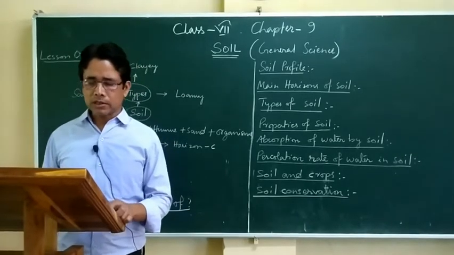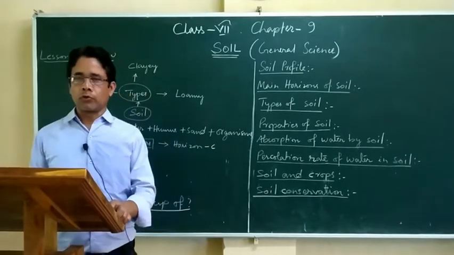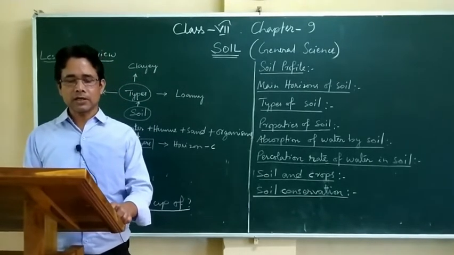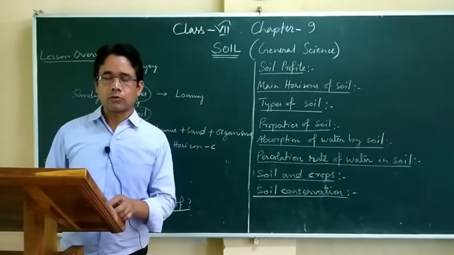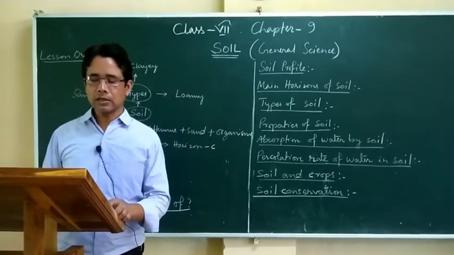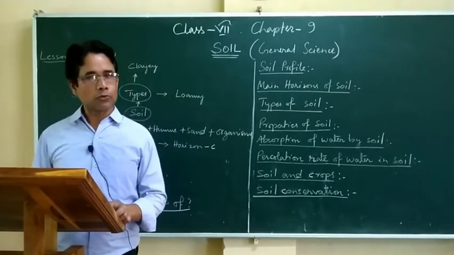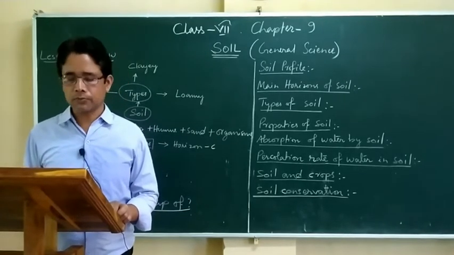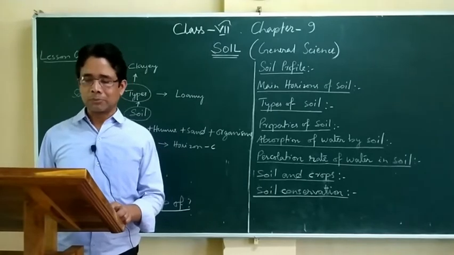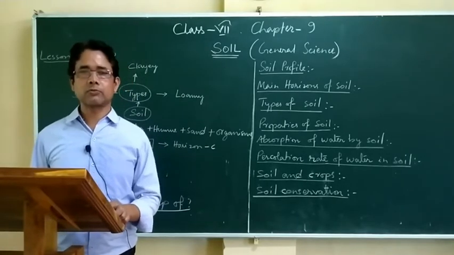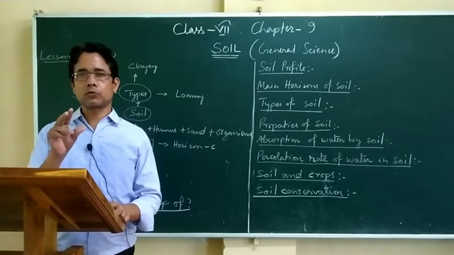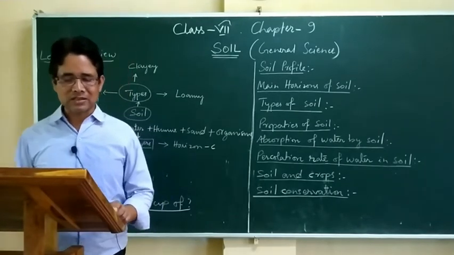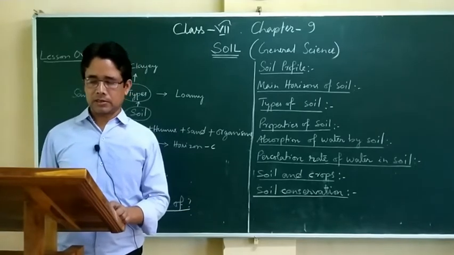Now, weathering is a continuous process. It has been taking place for millions of years and is still continuing. For millions of years, weathering has converted the rocky surface of the earth into pebbles. Pebbles are small, smooth, round stones; then sand, silt, and clay particles.